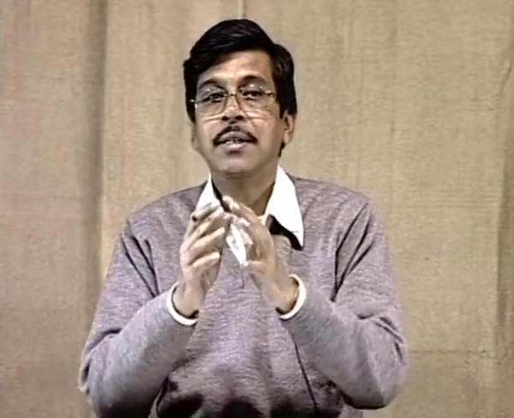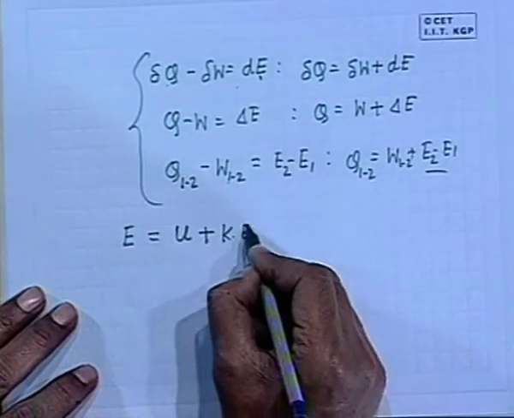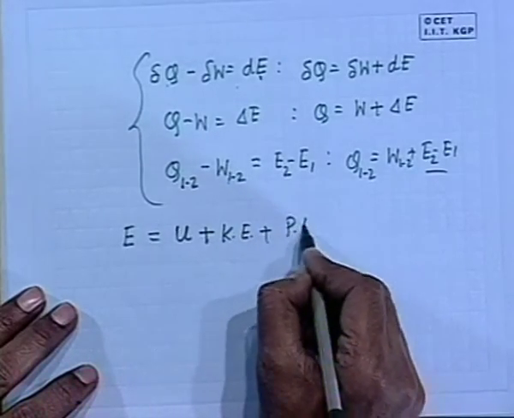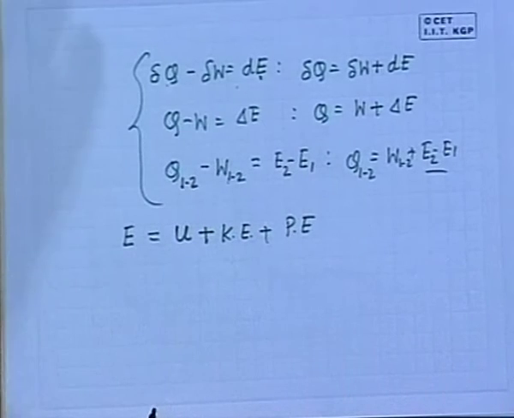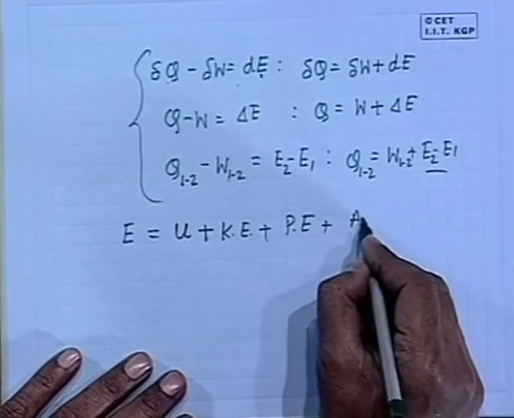I gave you an example that there is a gas, already there is a motion within it. That means there may be kinetic energy contained within a system. Plus there may be potential energy of a system because of its position or placement in a conservative force field. If you place a system in a conservative force field, the work done on it, non-dissipative work, is stored within the system as stored energy, that is potential energy, or any other kind of energy.